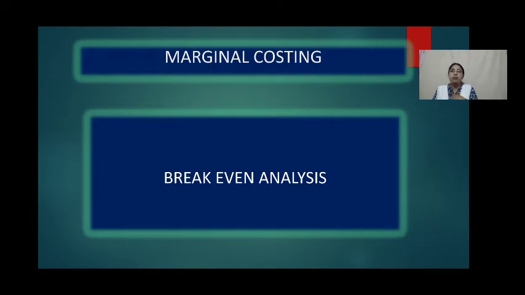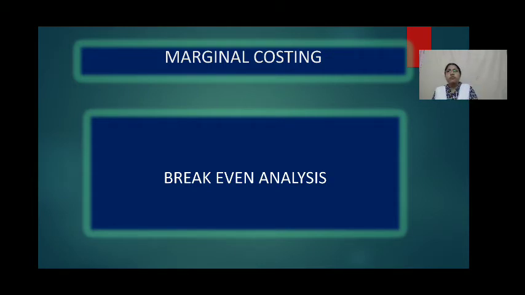His main purpose is to earn profits from the business. The profit of a firm depends on what elements? Three main elements: cost of production, selling price, and volume of sales.